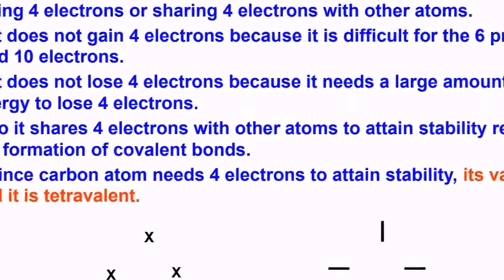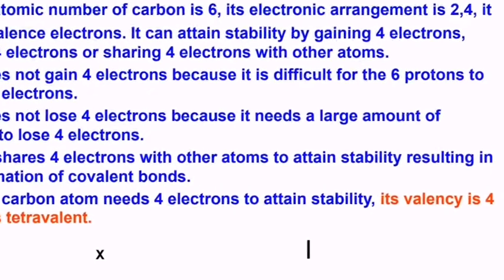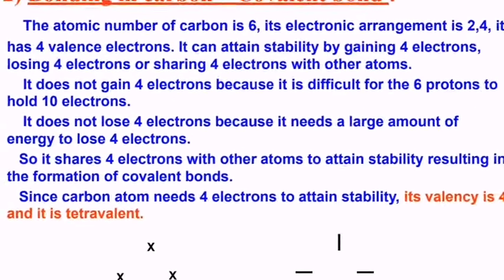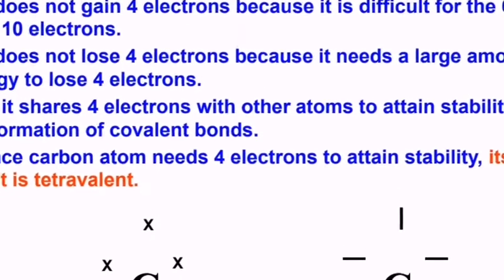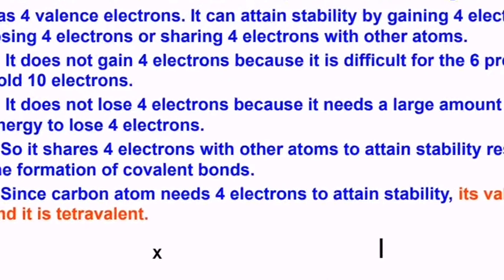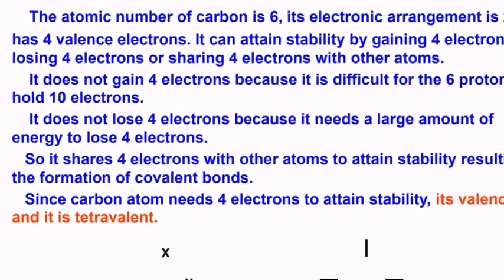Next, bonding in carbon. We know that carbon is in the fourth group. Its atomic number is 6. What is atomic number?